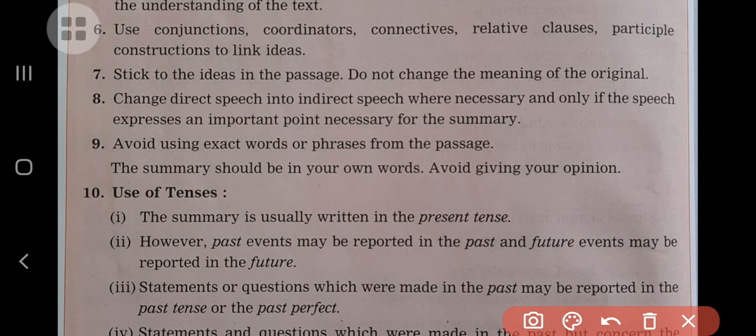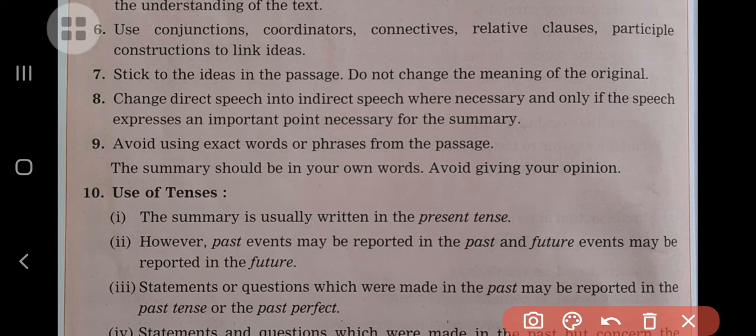The seventh one is that you should stick to the ideas in the passage. Do not change the meaning of the original. This is most important. What kind of idea is presented by the original writer, the same kind of idea we have to present in the summary writing. Our summary should not mislead or divert from the central idea of that particular passage. So it is very important.